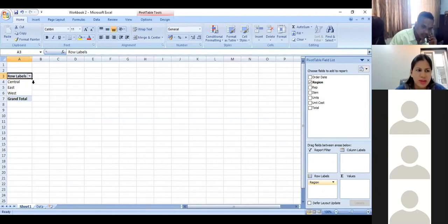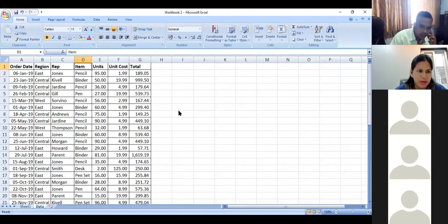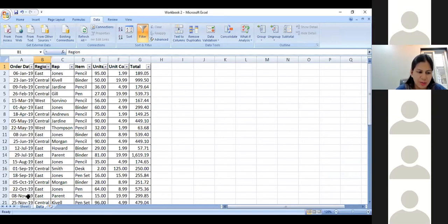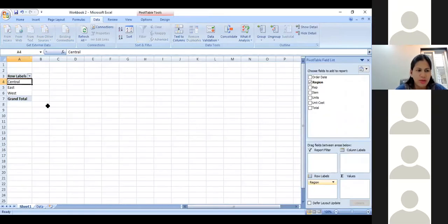Once I do this, you can see that all the three regions which are there, central, east and west, are appearing, which you can again check by way of a filter. There's no error as such, but I'm just showing it to you that there are only three regions. So the data is completely covered. You can see the central, east and west region is appearing.